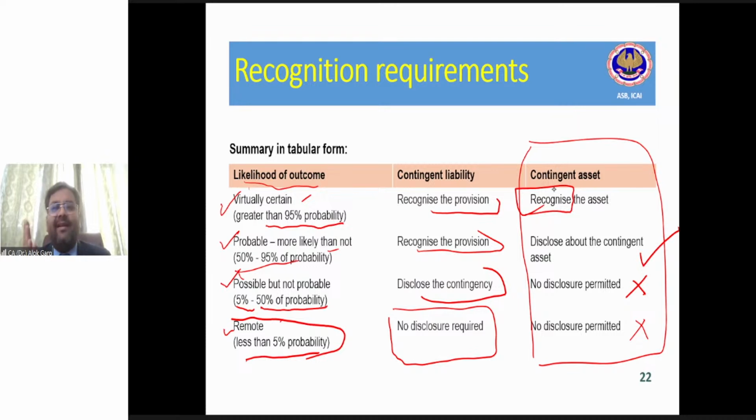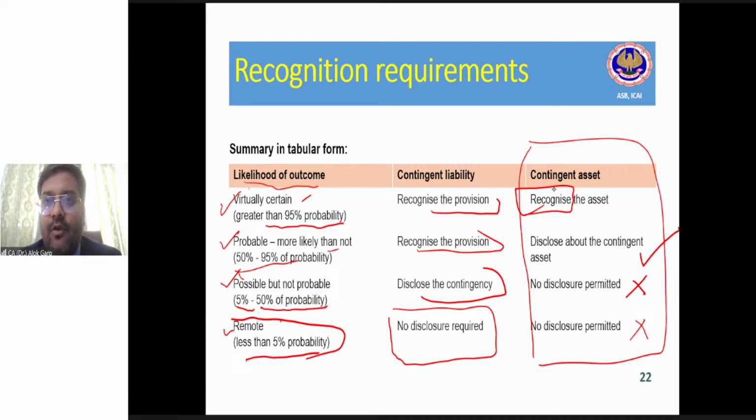So you should understand that there is less than 5% chance that this liability will arise. In that case, you will write that going by the past precedent, it is not likely that this liability will come, and hence the chances are remote, which is probably less than 5%, and hence neither disclosure as a contingent liability is required nor a provision. Right, Viraj? Have you got how to answer this question?